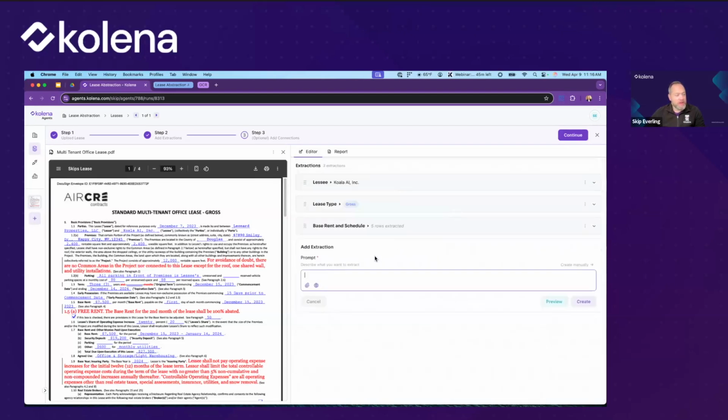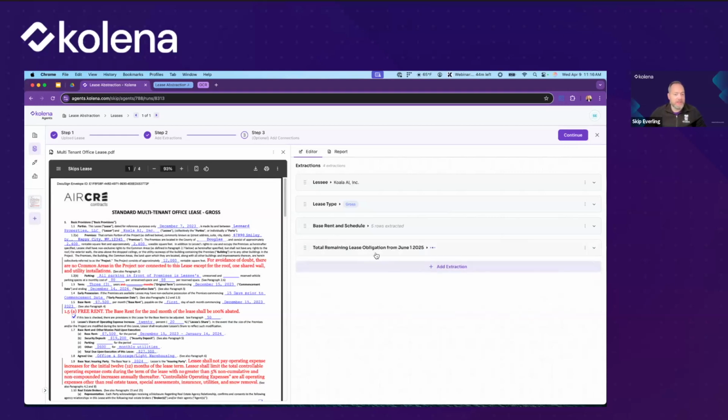I want to show one more. We can do things that are not just extractions, but things like calculations. So, for example, what I want to know is what is the total remaining lease obligation from, and I'm going to choose an arbitrary date here, June 1st, 2025. That information that I'm asking for is not specified in the document anywhere. I just chose that date arbitrarily.